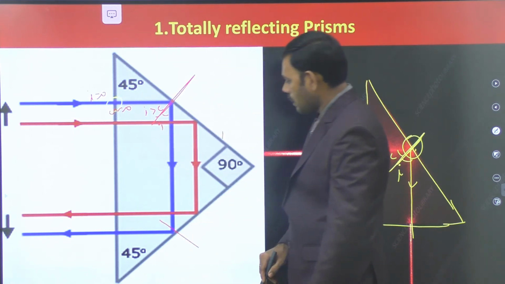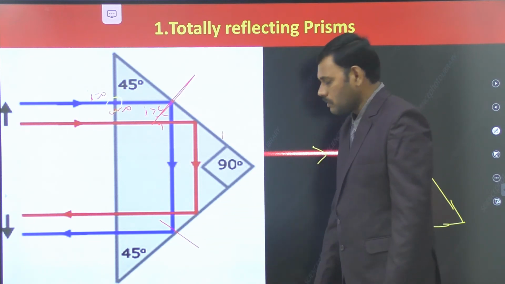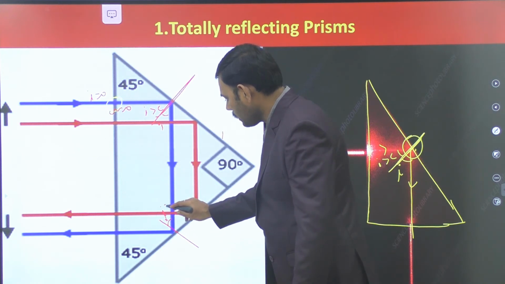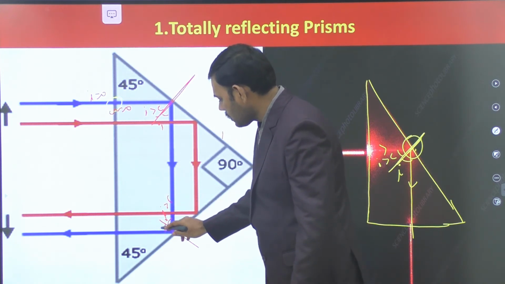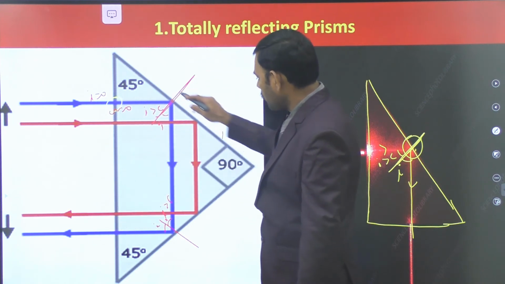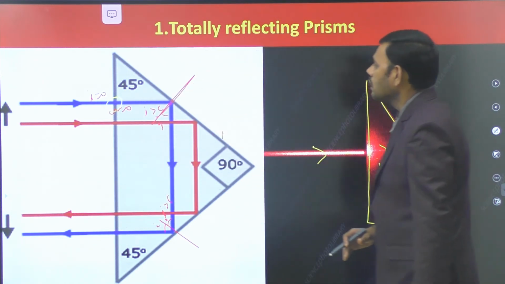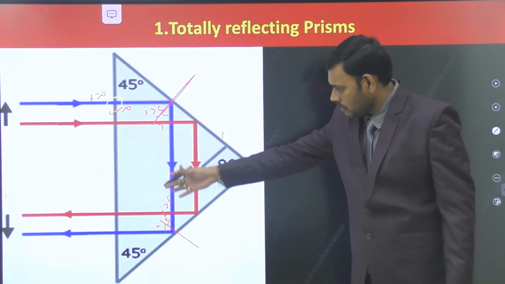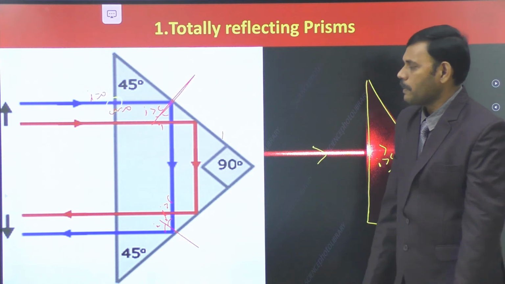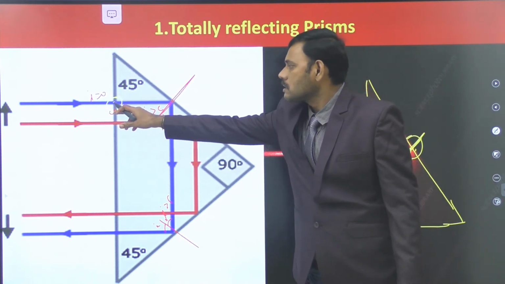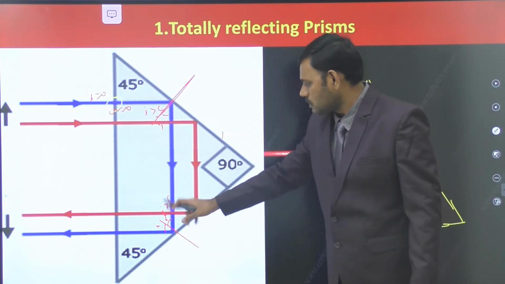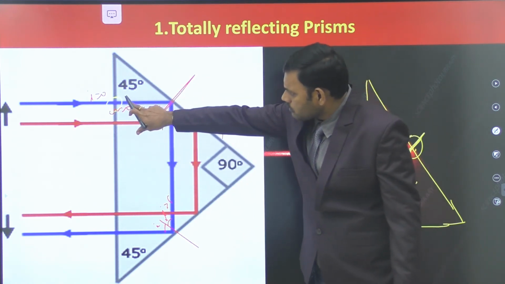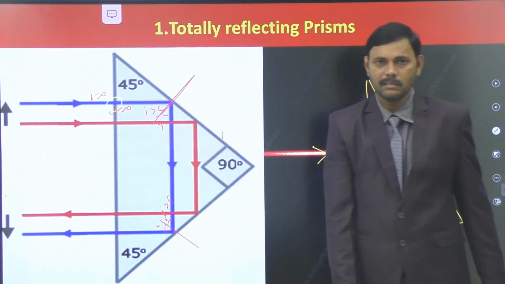Once again, this is the normal drawn to the second inclined plane surface of the prism. Here this angle is also greater than the critical angle. This is I greater than C. It undergoes total internal reflection at the same angle. It comes back. So in this situation, it behaves like a mirror. So, the totally reflecting prism. Observe the title and observe this diagram. The same thing happened. And this is 0 degrees incident angle. This is more than the critical angle. This is more than the critical angle. By virtue of all these things, the light ray which is incident on the prism may come back.